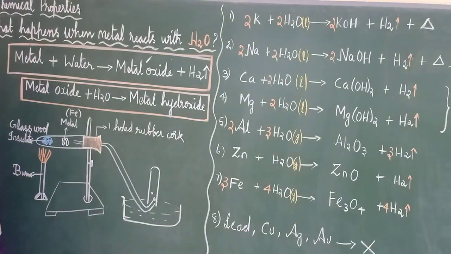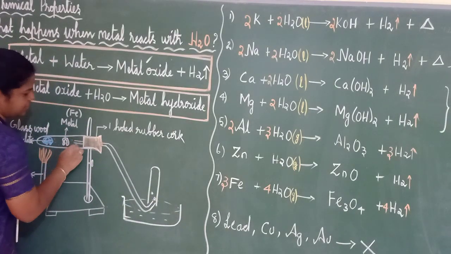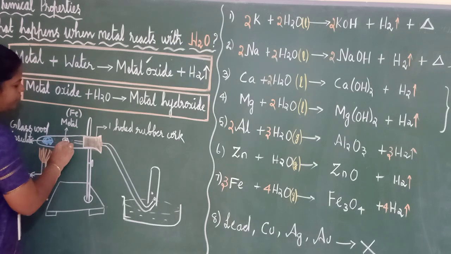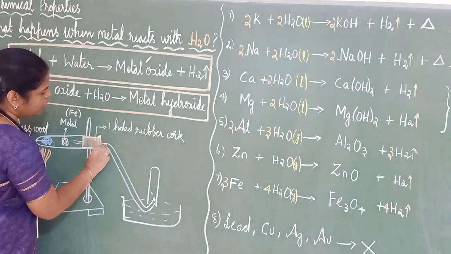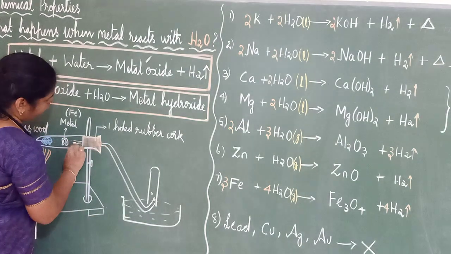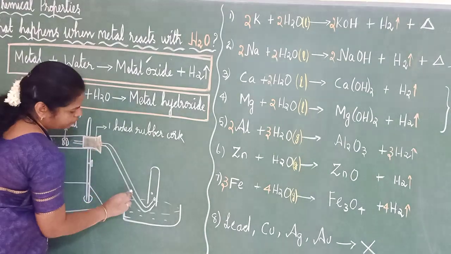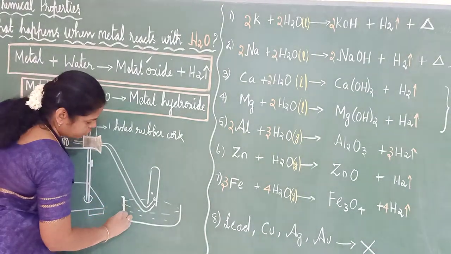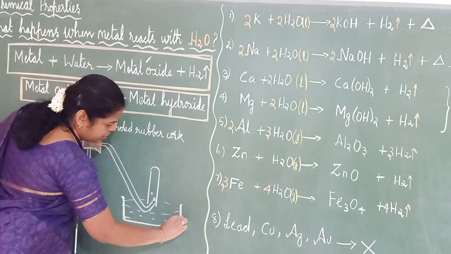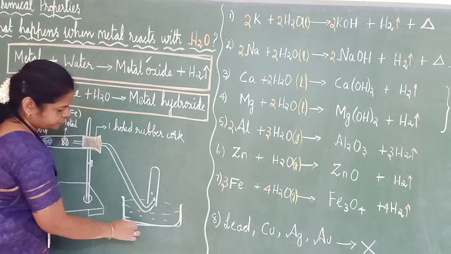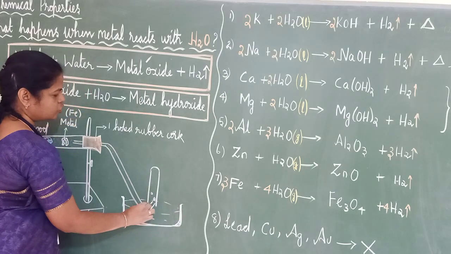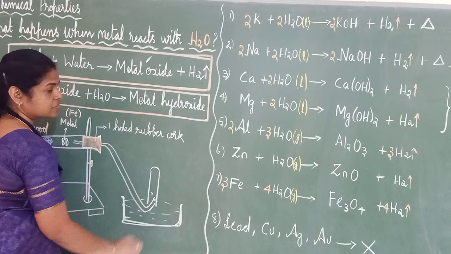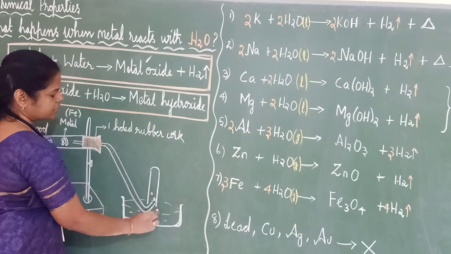Okay, so the delivery tube. The steam which is coming out now will come in contact with this metal, and automatically hydrogen gas will be produced, and this comes through this one hole delivery tube, and it will come like this. And below, now you see, I have kept one beaker. In that I have kept water, and one test tube I have kept like this. It is inverted.